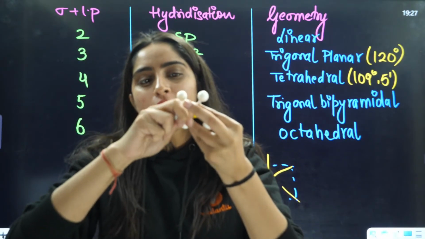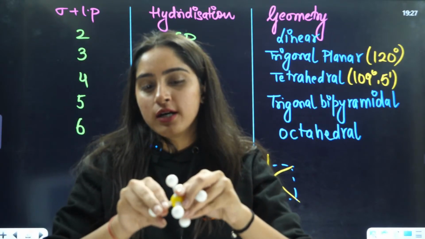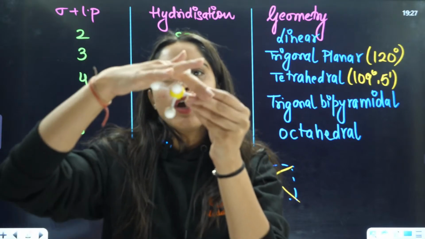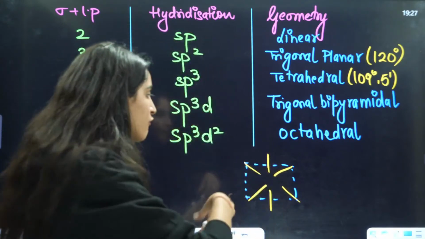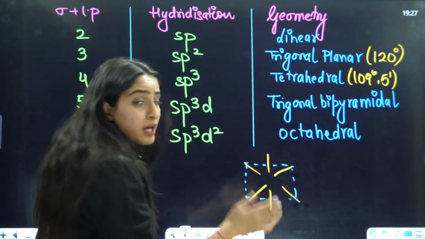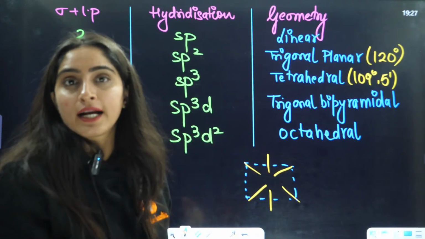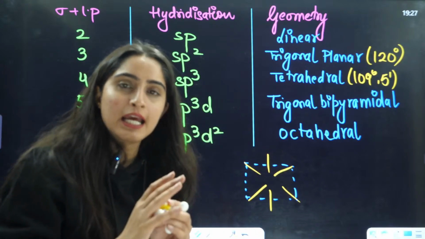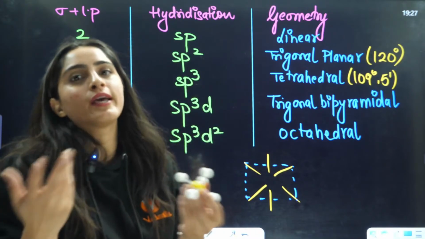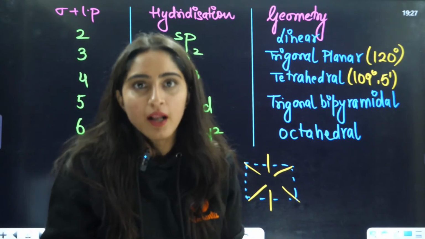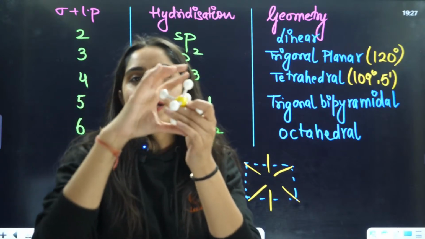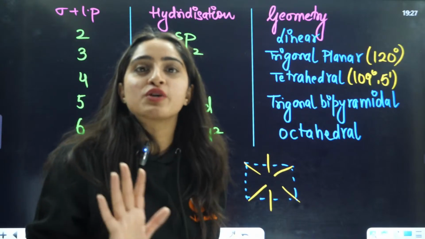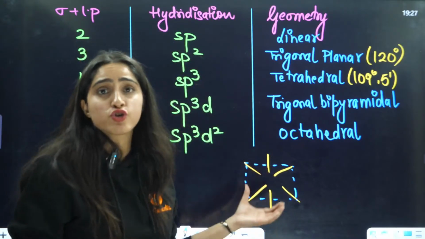Now, when you are attaching two bonds here, this will become octahedral geometry. So basically, on this square, when you have one perpendicular bond above and one perpendicular bond below, this is not called square bipyramidal, okay? Its name is octahedral only. Though we can also call it square bipyramidal because it's a square and you have two pyramids here, in chemistry it is called octahedral geometry.